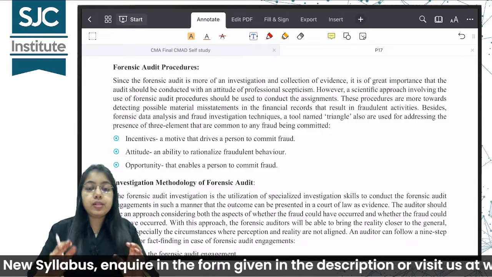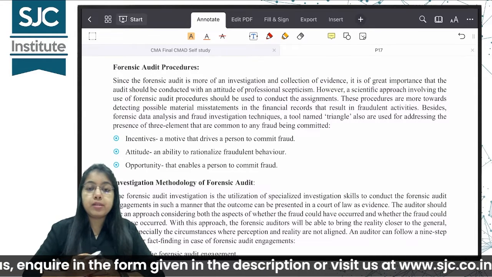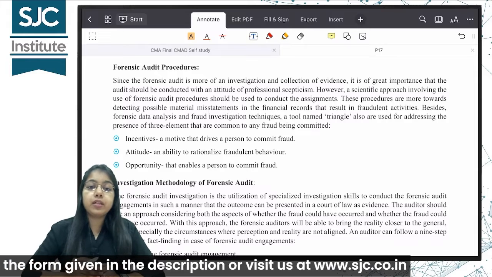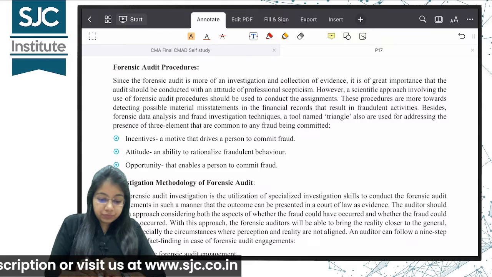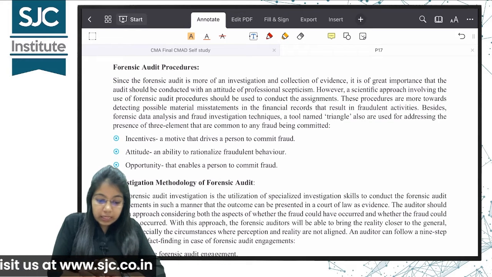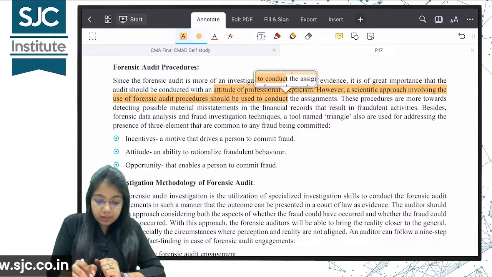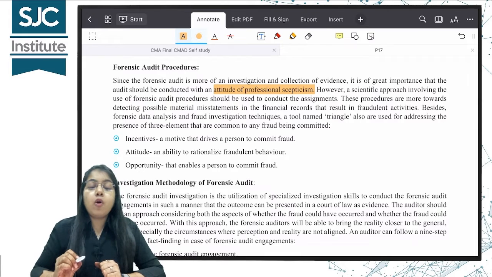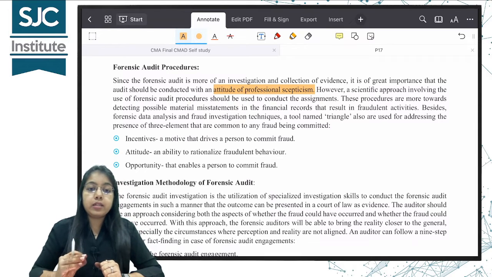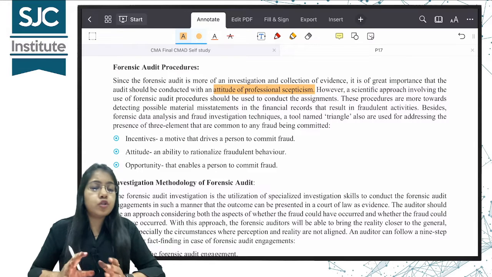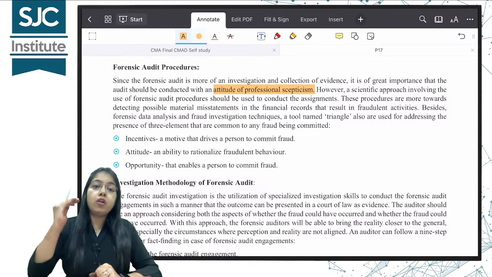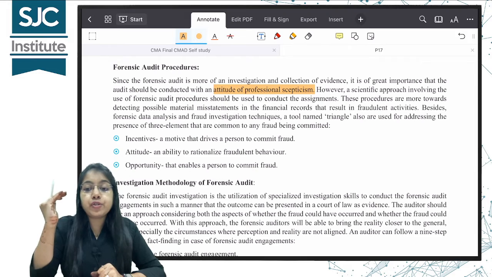Forensic audit procedures, this topic we'll be doing later because in further pages it's given in detail. Over here you can just mark an attitude of professional skepticism. That means the forensic audit has to be conducted with an attitude of professional skepticism. We have already learned this in our inter also, that any audit, when we are conducting cost audit or financial statement audit, the auditor always has to be professionally skeptical.